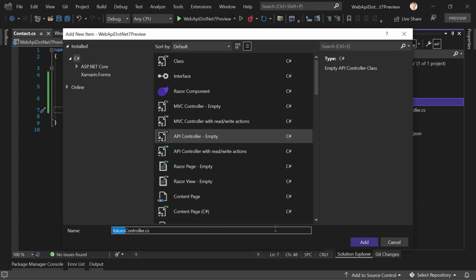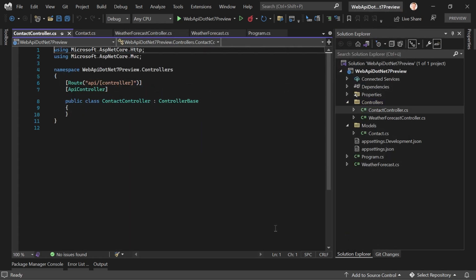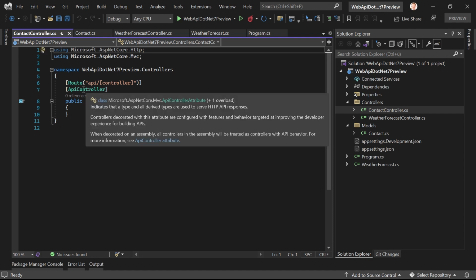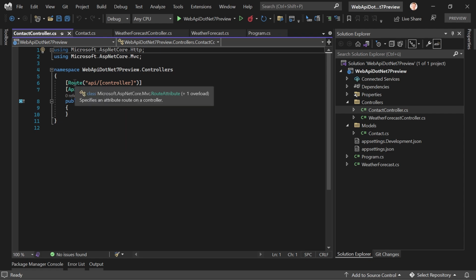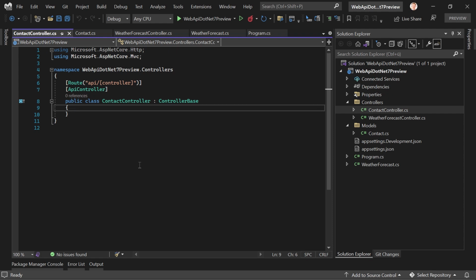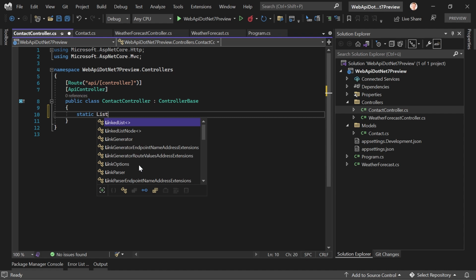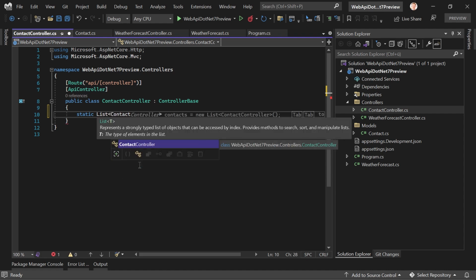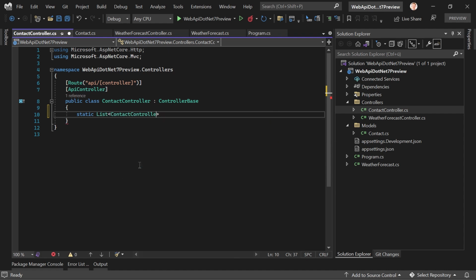And we call this thing ContactController. And as we can see, we still derive from ControllerBase. That's everything we need. Great. We've got our ApiController attribute here, and also the Route attribute. That's fine. And the first thing I want to add here is a static list of contacts, because we are using no Entity Framework, no database whatsoever here.